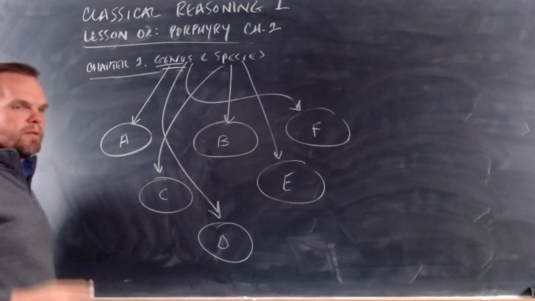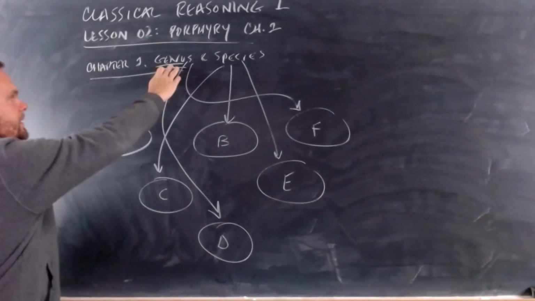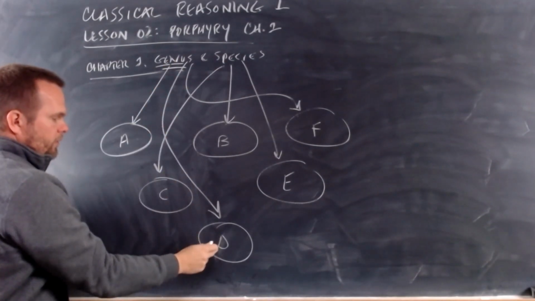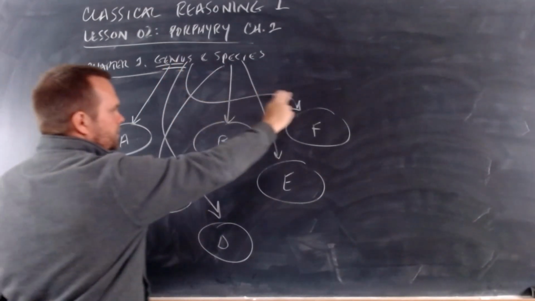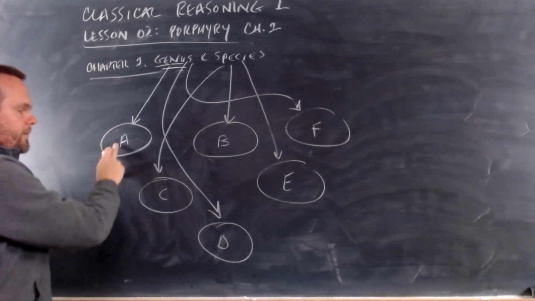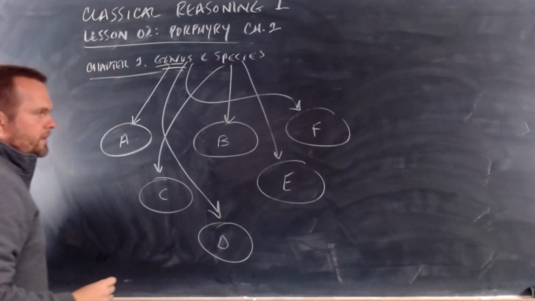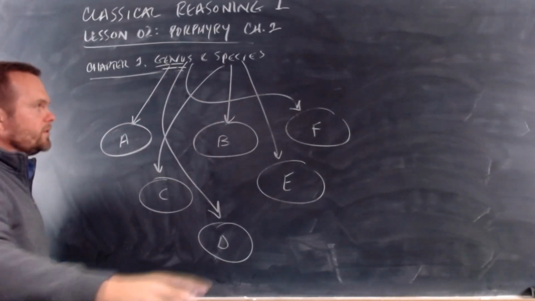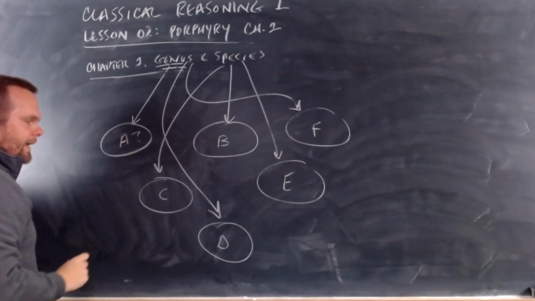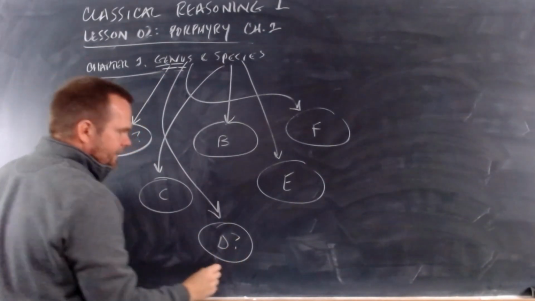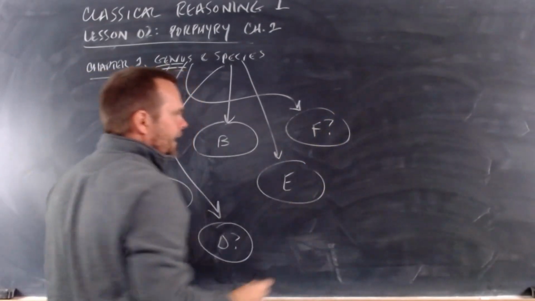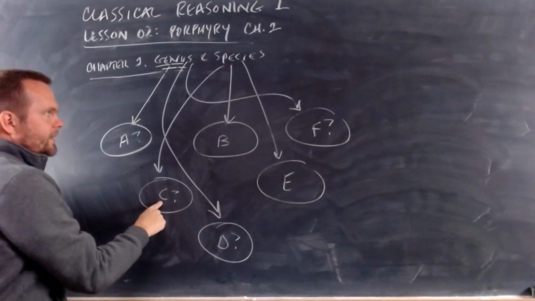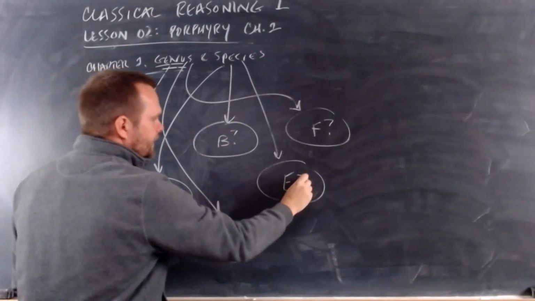We have to go through writings, and we have to see, how is this word used? It's used to refer to idea A. It's used to refer to idea D. It's used to refer to idea F. And we have to understand each one of those ideas. And then we have to ask, when we say this word, or when Aristotle uses this word, does he mean idea A? Or does he mean idea D? Or does he mean idea F? And when Aristotle uses this word, does he mean idea C, or idea B, or idea E? Which one does he mean?